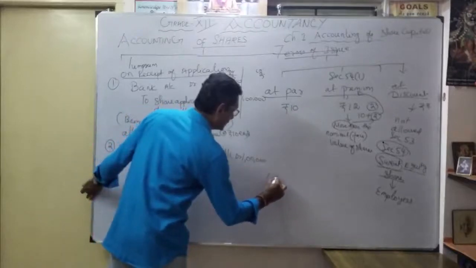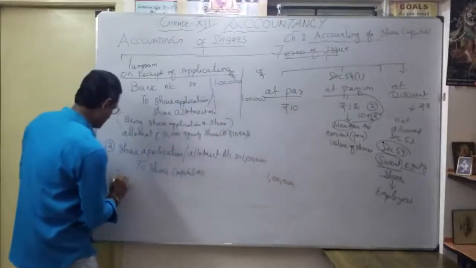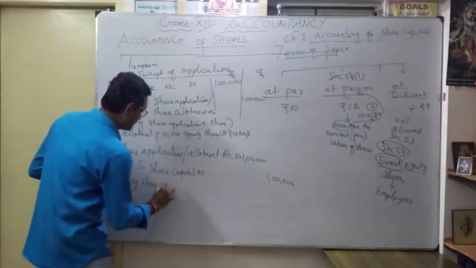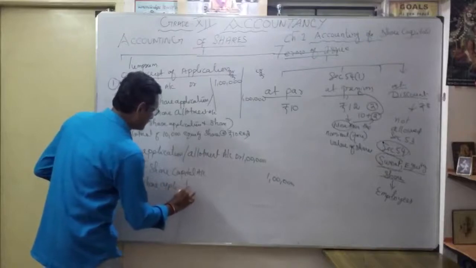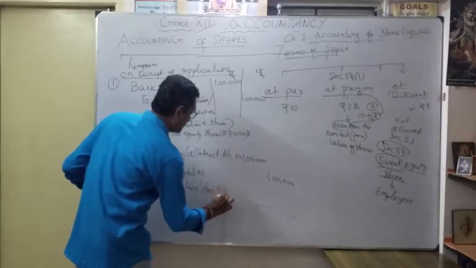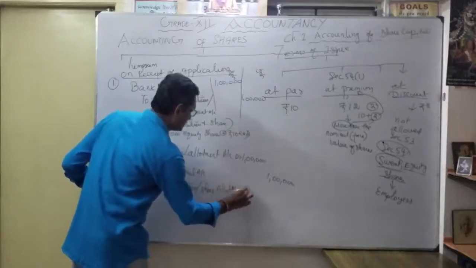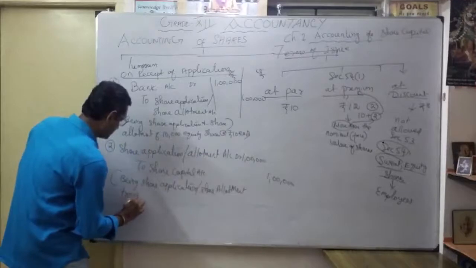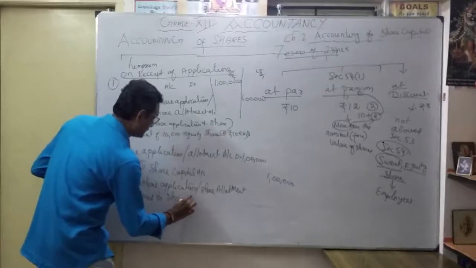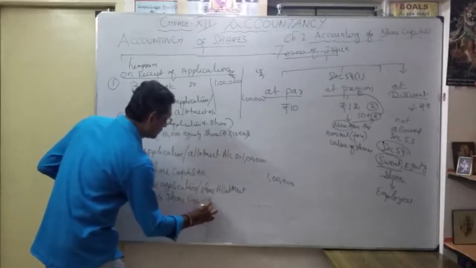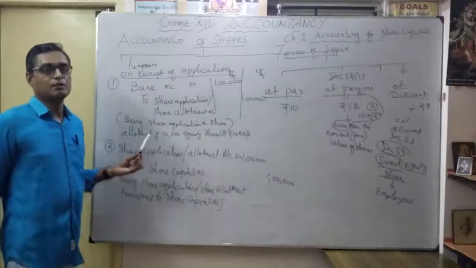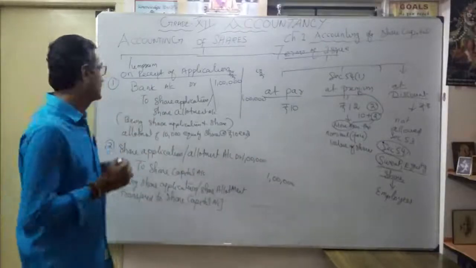The entire money received. So, being consideration for share application and share allotment transferred to share capital account. Now understood? Those are just the two entries you can pass in the situation of lump sum.